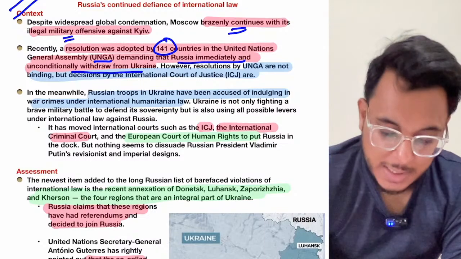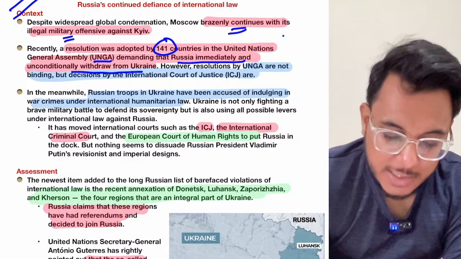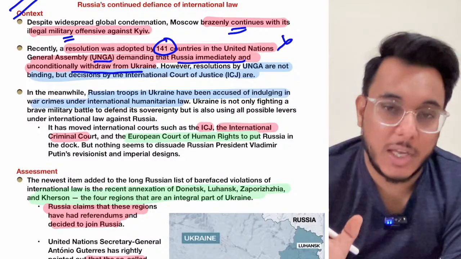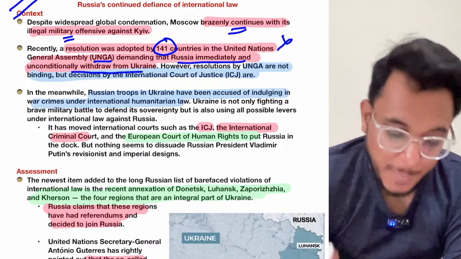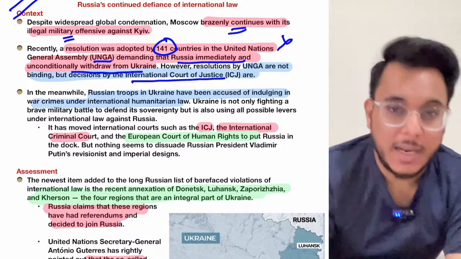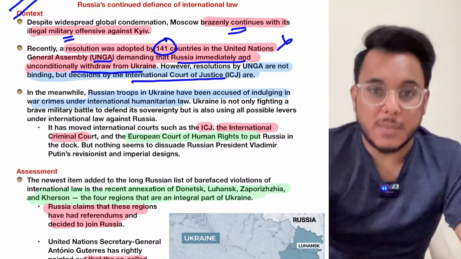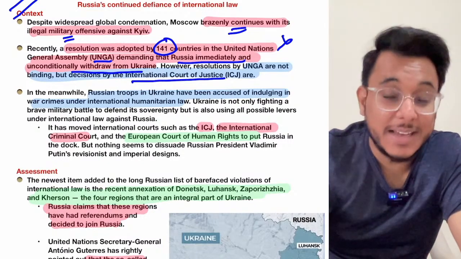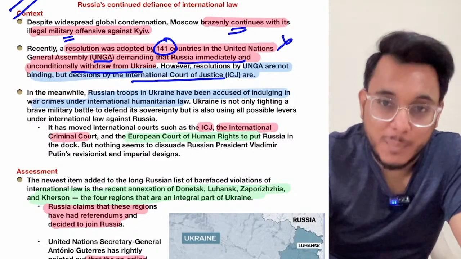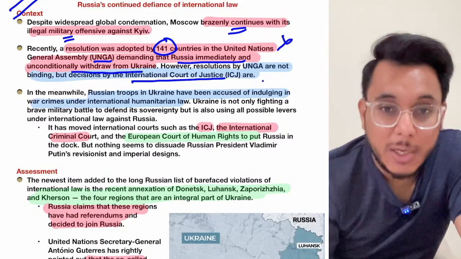This resolution was passed, but United Nations General Assembly resolutions are not binding, so therefore Russia might not follow it. But if the International Court of Justice gives some kind of a decision, it is binding, and Russia has to adhere to it. But still, Russia might not even adhere to that.